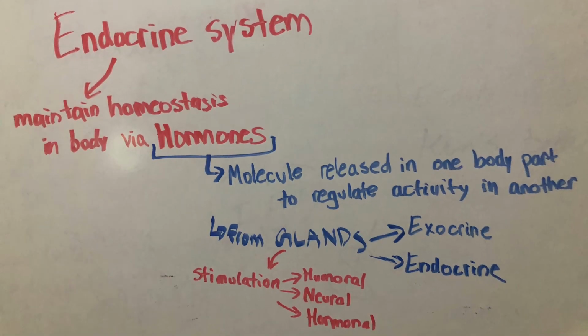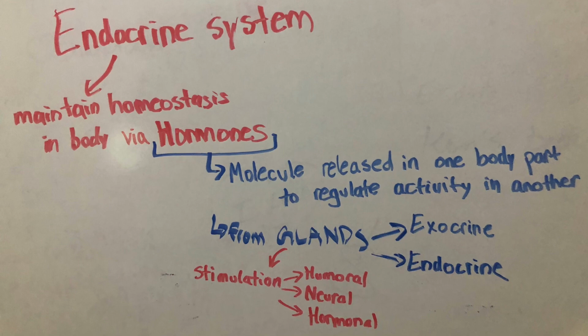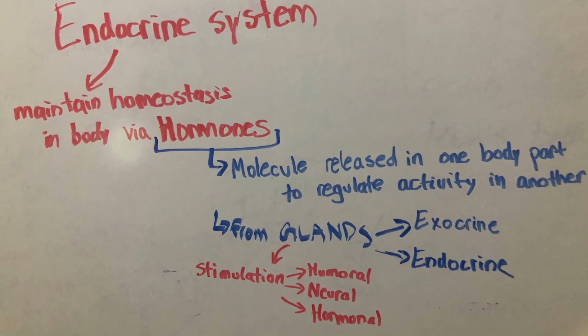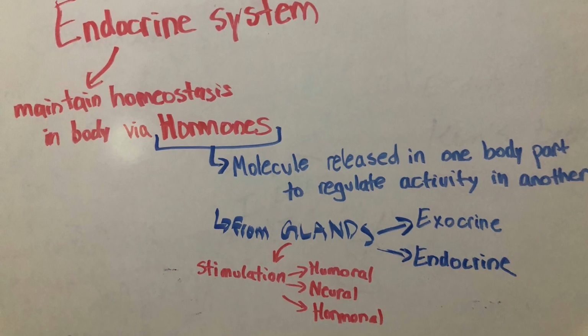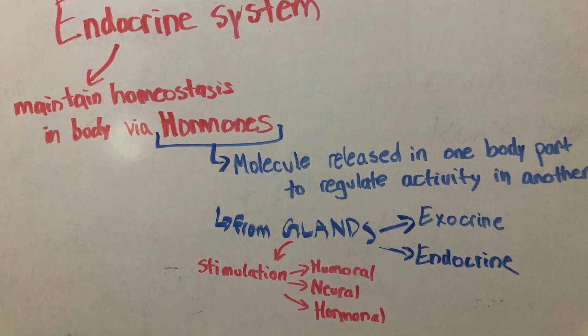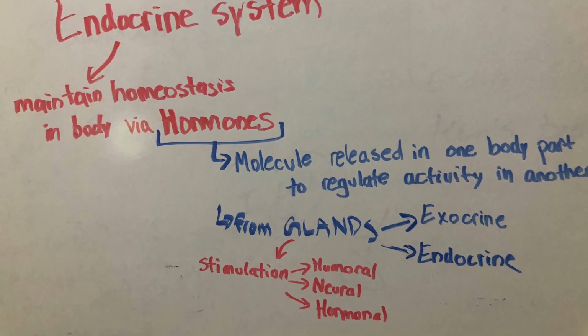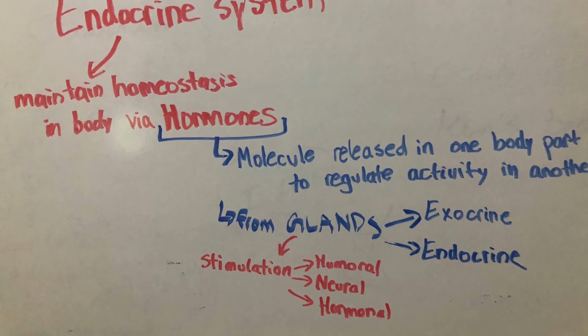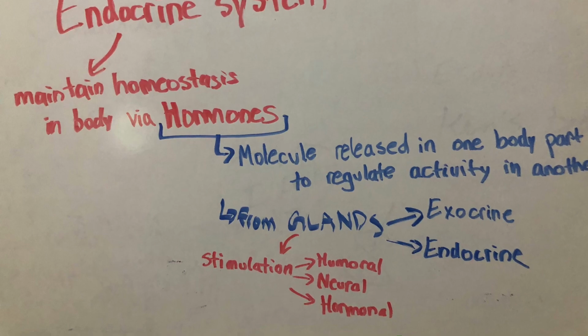So your glands could be stimulated in 3 different ways, which would cause secretion of possibly hormones. The gland stimulation could be humoral, which means change in the levels of ions or nutrients. It could be neural, which could mean neural input from the sensory receptors, and it could be hormonal, which would be the change of hormones.